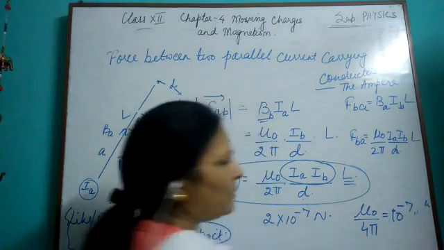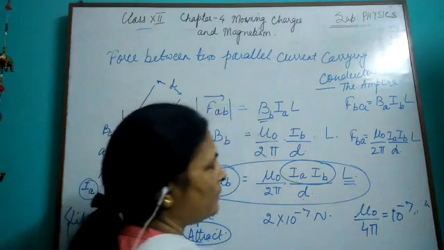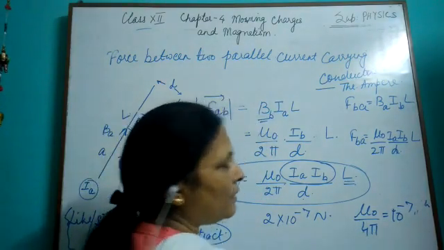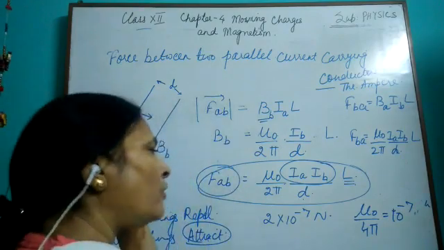So you know that mu naught upon 4 pi is 10 to the power minus 7.